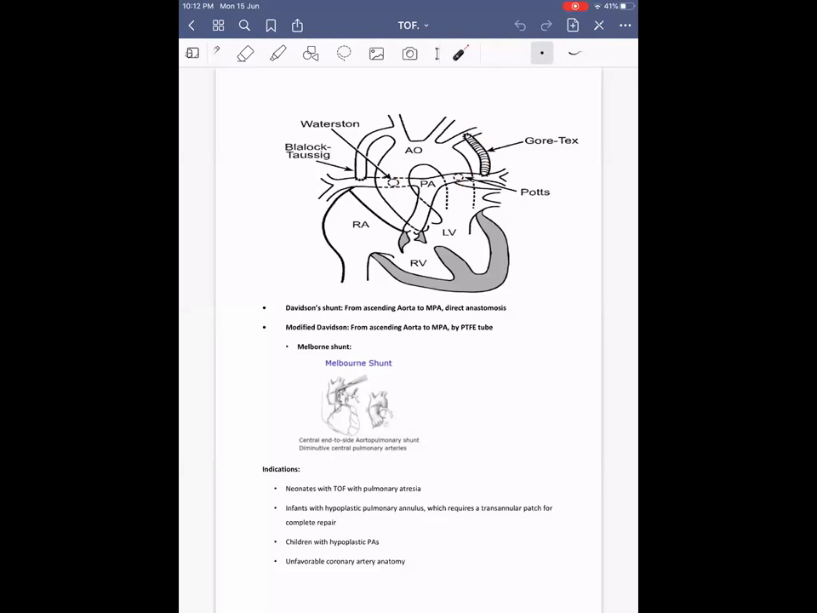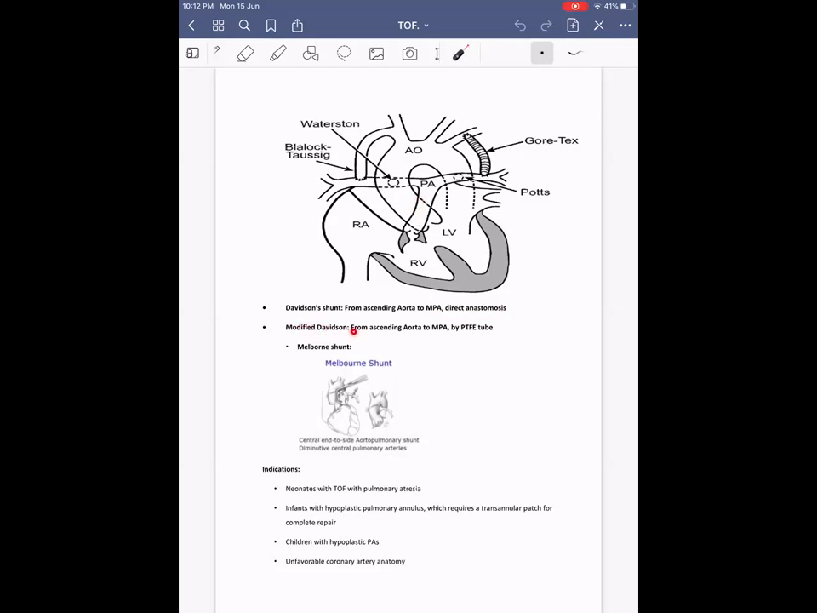Then coming on to other types of shunts like the Davidson shunt, it is done from the ascending aorta to the main pulmonary artery with direct anastomosis. Okay. Then ascending aorta to the right pulmonary artery, here it will be done with direct anastomosis.